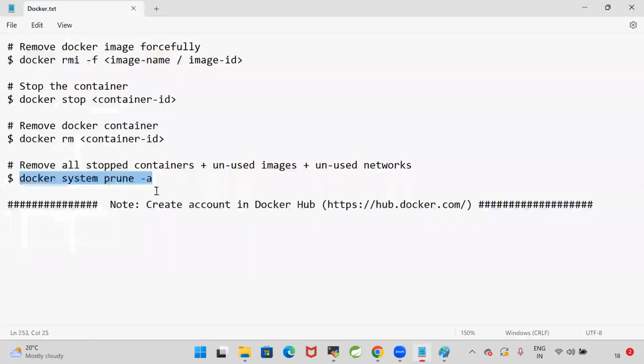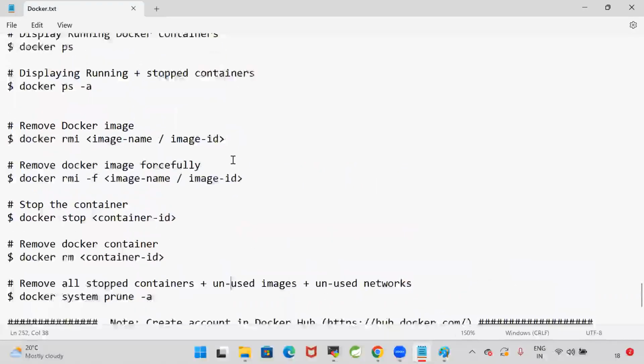So do you understand what is the purpose of docker system prune -a? Come on, guys. Do you understand what is docker system prune -a? Yeah.